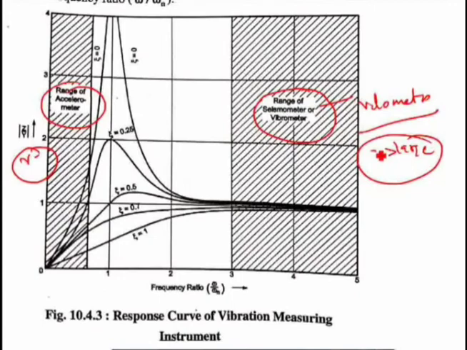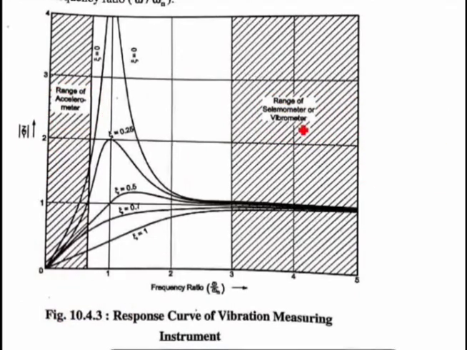Now first of all let us understand why so. We know that this seismometer, that is a vibrometer or velometer, is a low frequency transducer. So omega n is very low. You know that R is equal to omega by omega n. So when omega n is very low, your R will increase, right? Because this denominator is less. That is why the frequency ratio is large for the range of vibrometer.